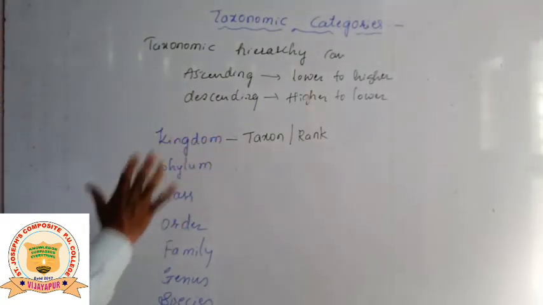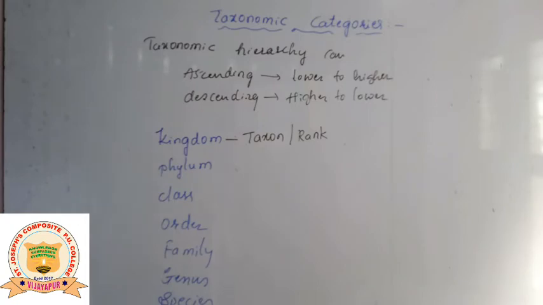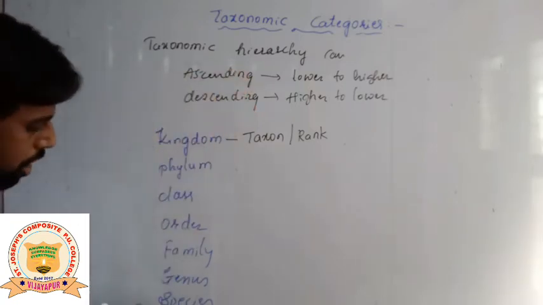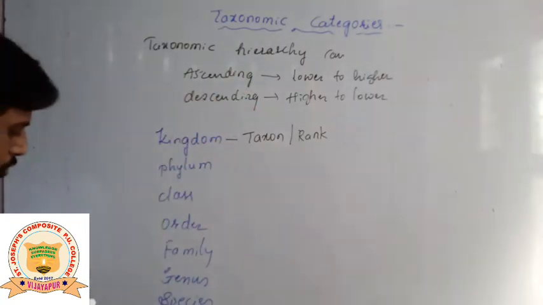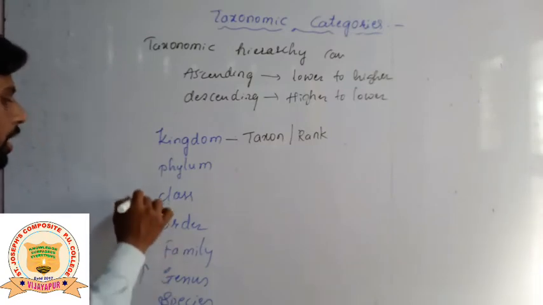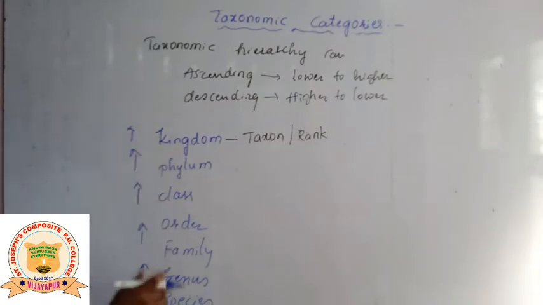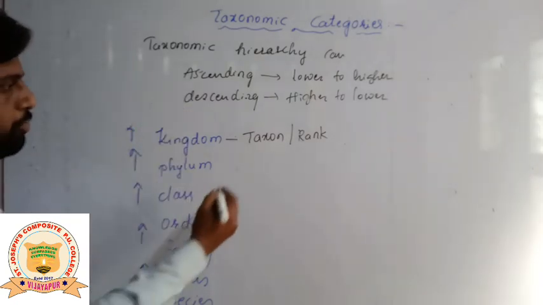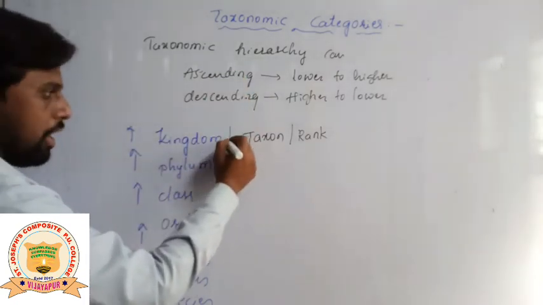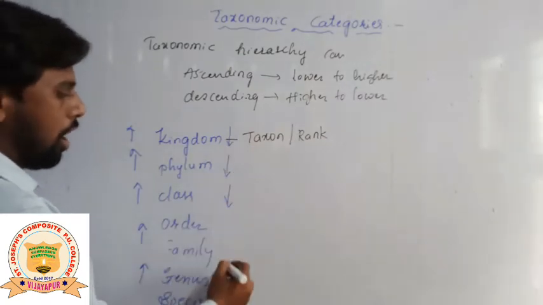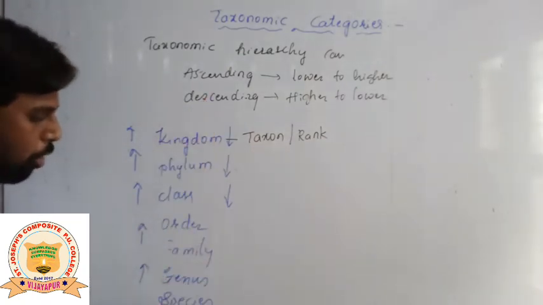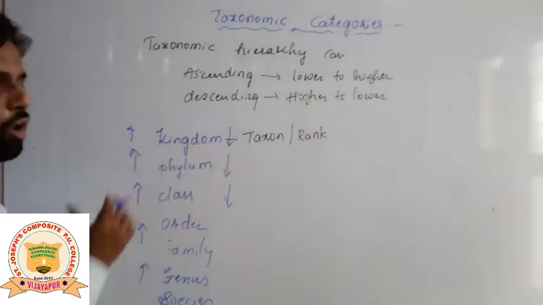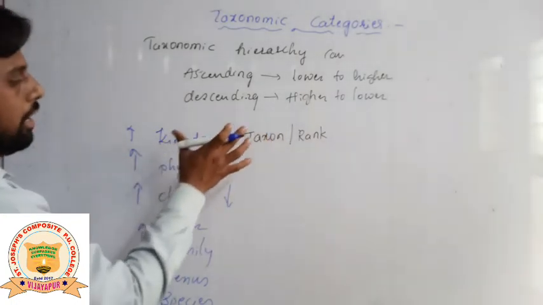Ascending means from lower to higher. If you go this way, it is called ascending order. If you come from kingdom, then phylum, class, order, from top to bottom, it is called descending, meaning higher to lower.